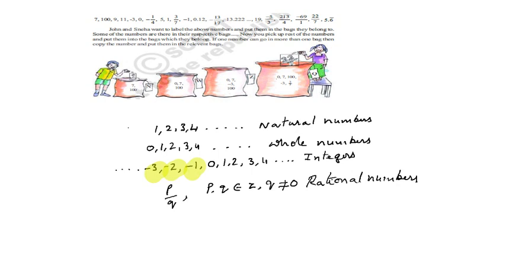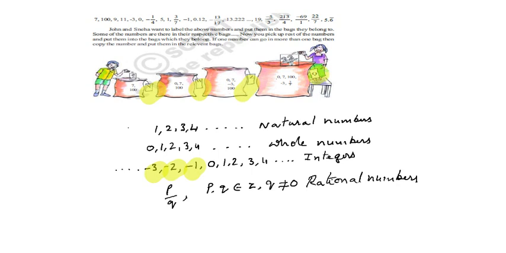You may observe which numbers belong to each one. In the first bag, these are the natural numbers. These are the whole numbers. These are the integers. And these are the rational numbers.